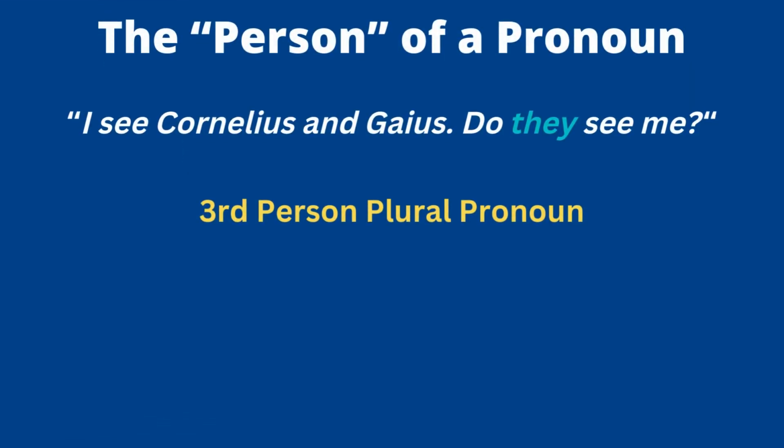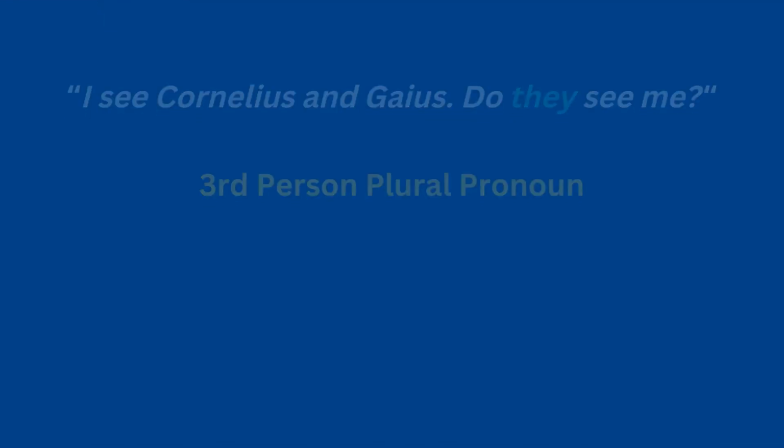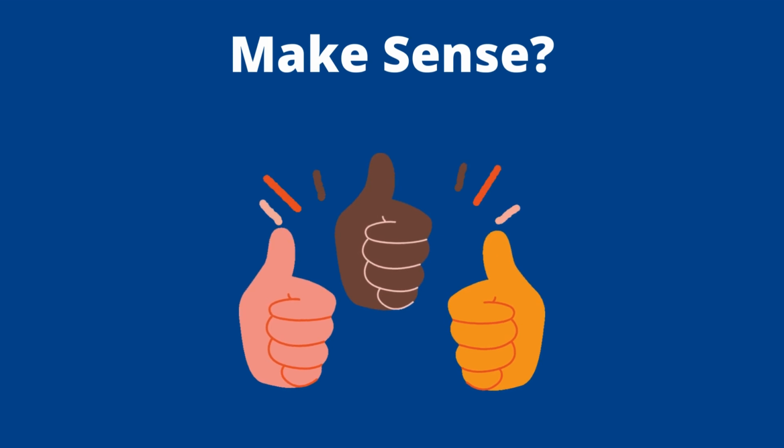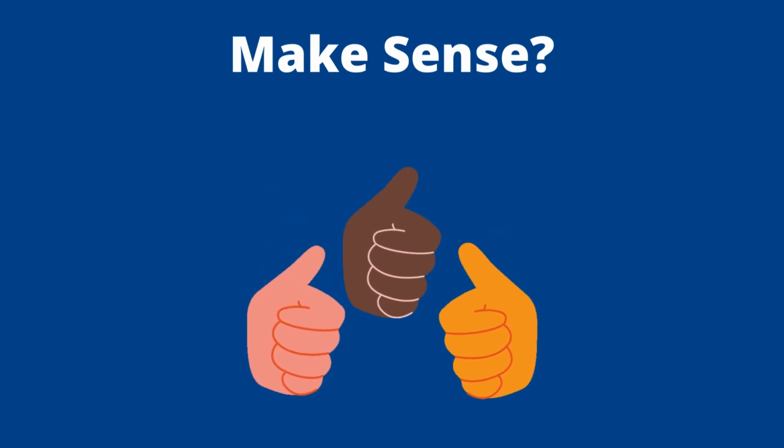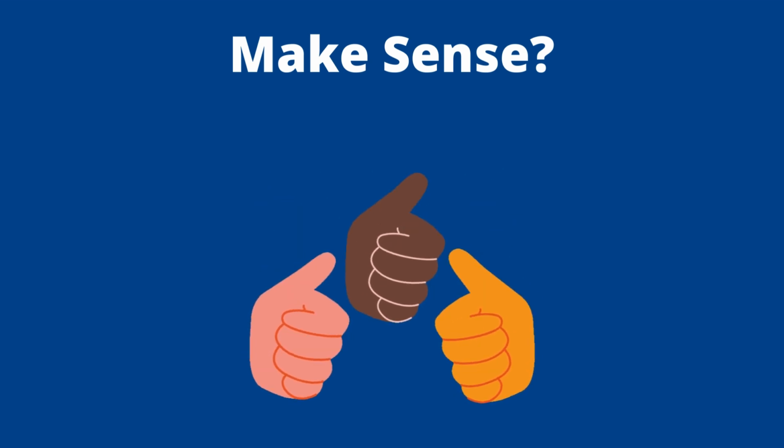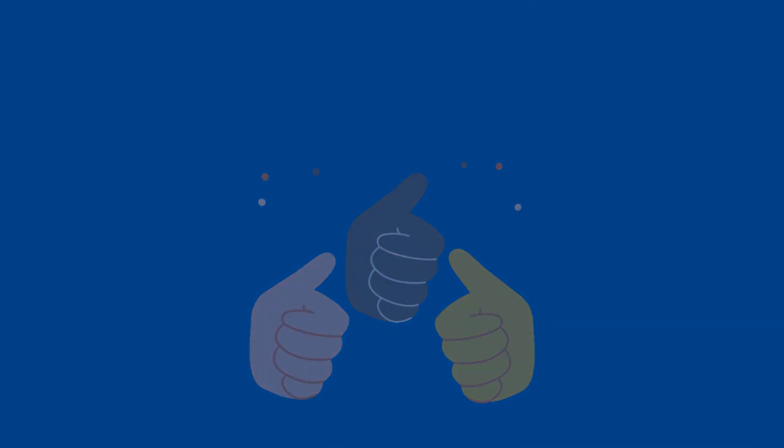Here's another example. You could say, I see Cornelius and Gaius. Do they see me? They is a third person plural pronoun. The antecedent is Cornelius and Gaius. Those are the two people I'm referring to when I say they. Okay, so hopefully that makes some sense. And again, this might be the second time you've heard that description if you watched the other video, but it's always good to review and just make sure that you feel really comfortable with these terms before we move forward.